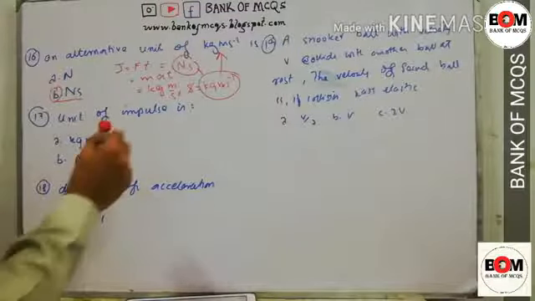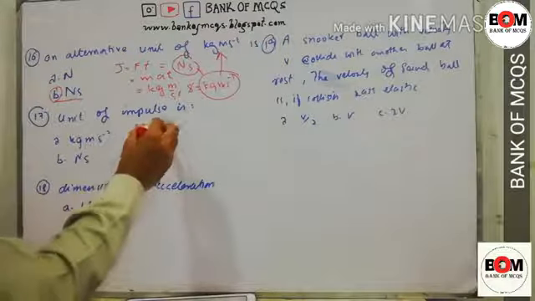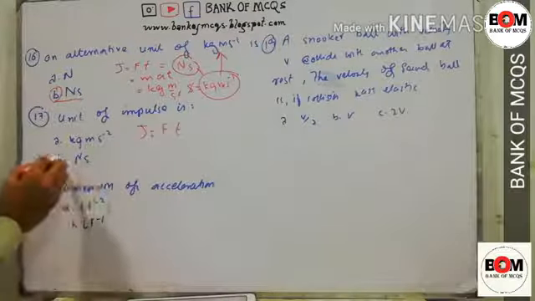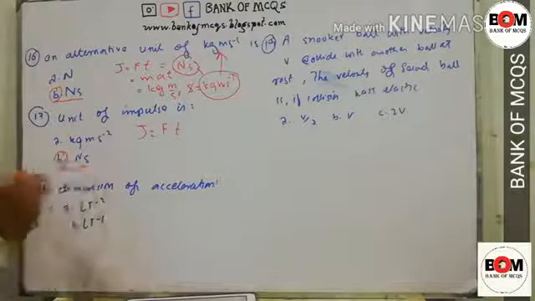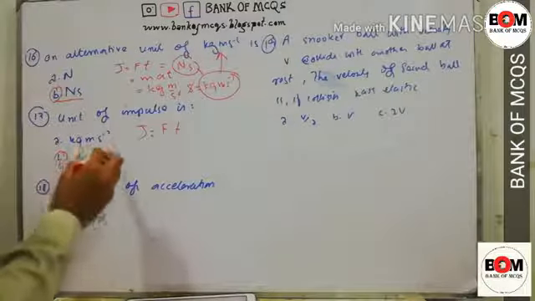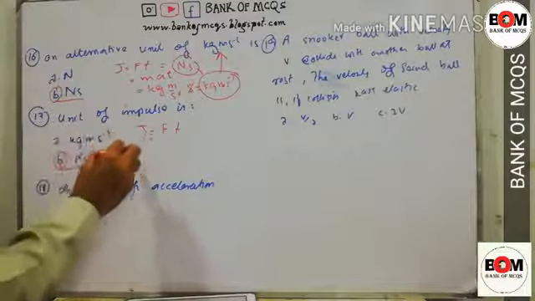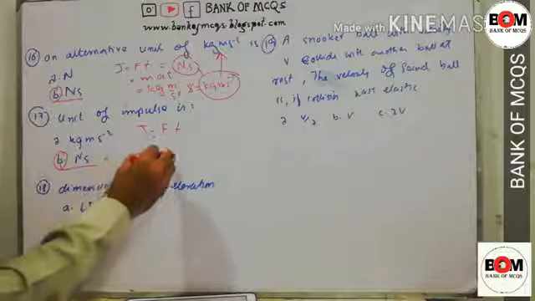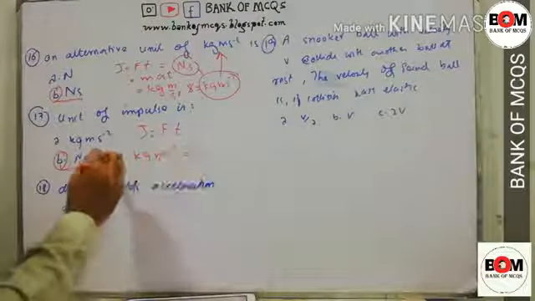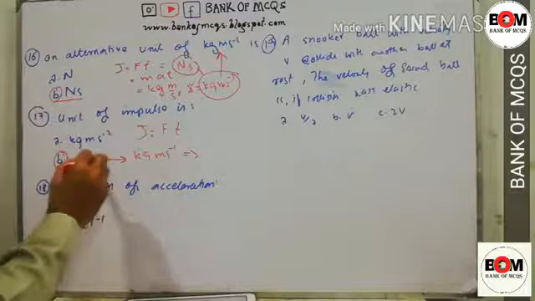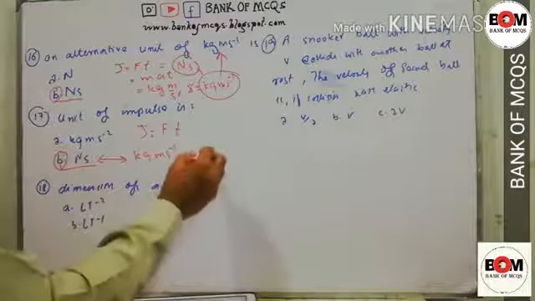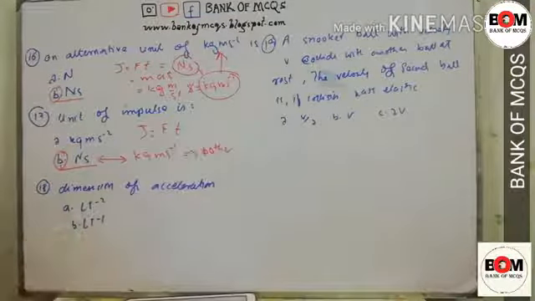17. Unit of impulse. So we know that J is equal to Ft. Unit of impulse is Newton multiplied by second. Or if they give another option, kilogram meter per second, and we find both of these in the options, then we will mark both.